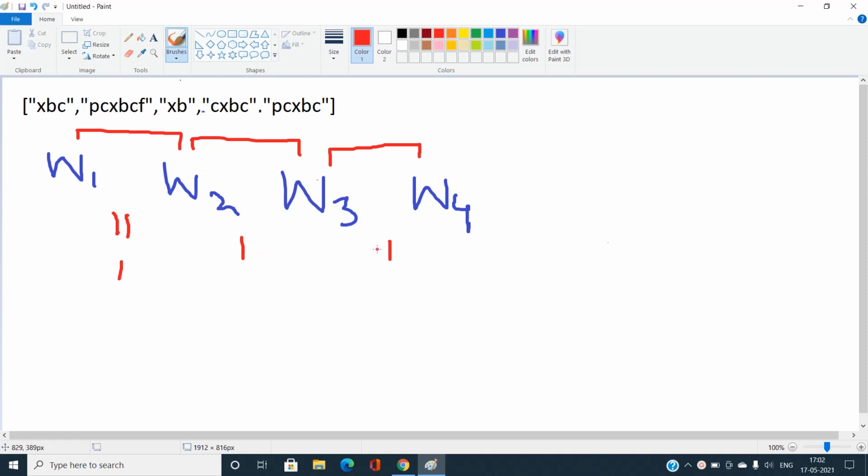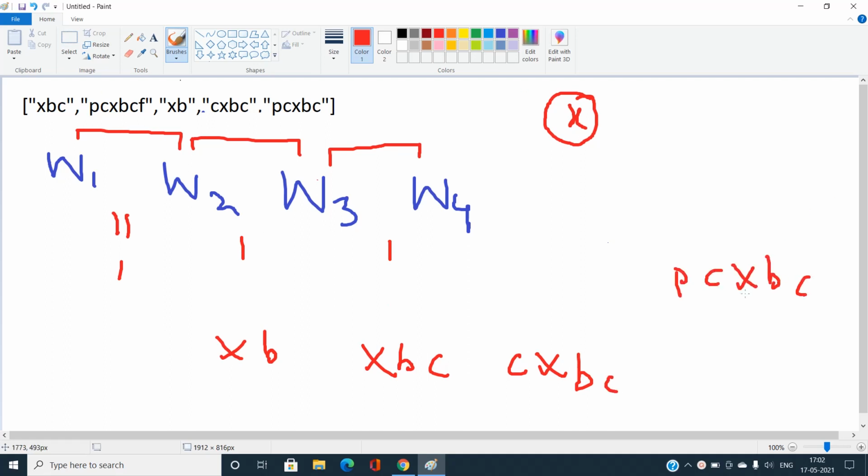So this gives me the idea that if the length of the longest string chain is, let's say, x, then we can always start from the xth string and check for those strings whose length is strictly less by 1. So in this case, if we have xb, then xbc, then cxbc, and then pcxbc. If this is W4, yes, this is W4, you can easily see the length is coming out to be 5.